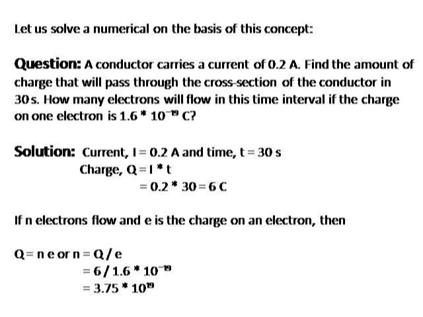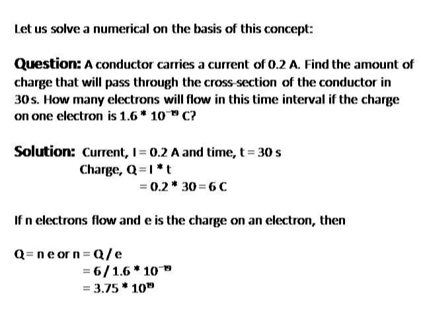So we can easily find the charge on that conductor by calculating using current and time, by the formula I have already explained to you. So charge Q is equal to current multiplied by time taken. Here we get 0.2 multiplied by 30, and so we'll get 6 coulombs. So 6 coulomb of charge will pass through a cross section of the conductor in 30 seconds. Now we have solved the first part of the numerical. Now we have to solve the second part.